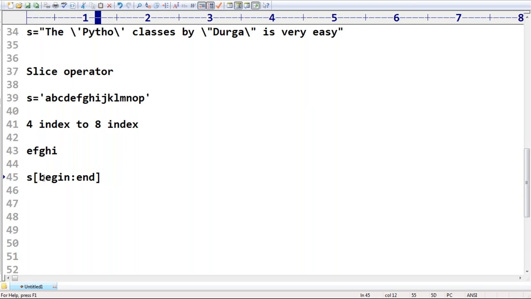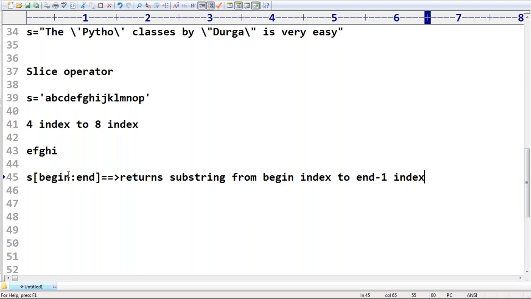If I take begin to end, it returns the substring from the begin index to the end minus 1 index. Remember this one: begin index to end minus 1 index. That is the substring it is going to return.